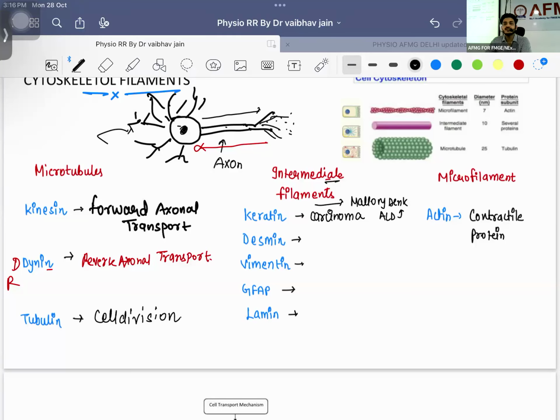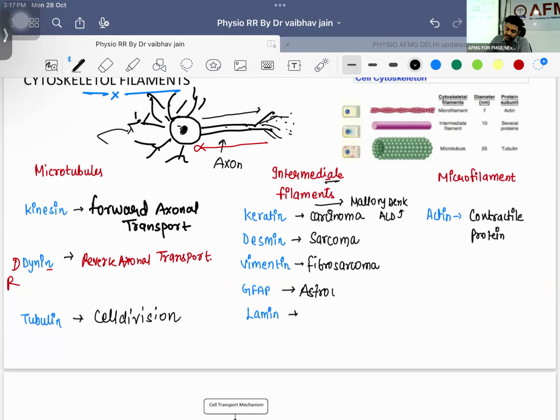Okay. Desmin we have seen in the chapter of contraction, right? In the muscle contraction, desmin is a marker of sarcoma. Vimentin is a marker for fibrosarcoma. Okay. GFAP, glial fibrillary acidic protein. GFAP is a marker for glial cells. It is a marker for astrocytoma.